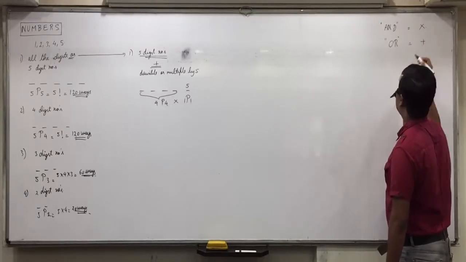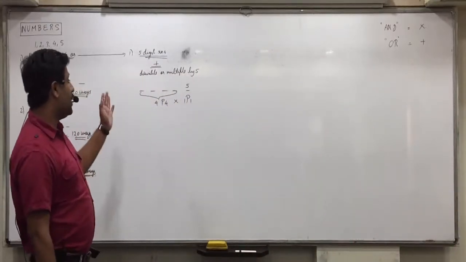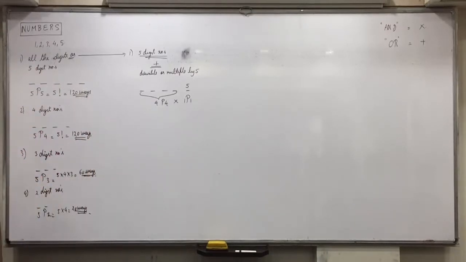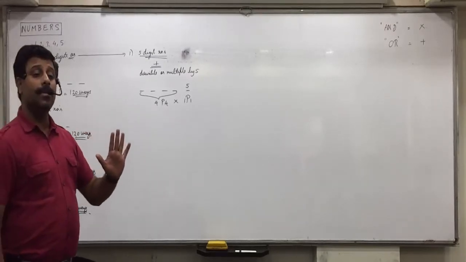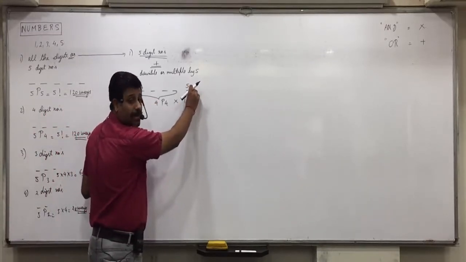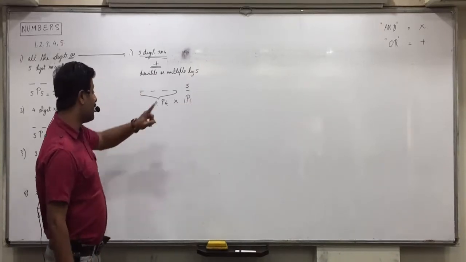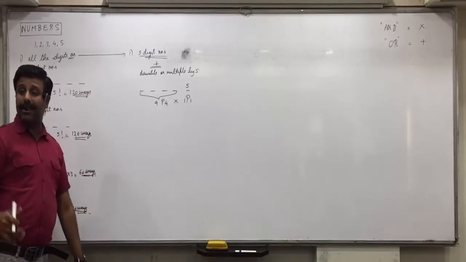Throughout the chapter, remember: whenever the word 'and' comes in the interpretation, it means you multiply. Whenever the word 'or' comes in the interpretation, you will add. So when I say the number should be a multiple of 5 or divisible by 5, it means the last number should be 5 and the other 4 numbers should be in the other 4 places. And means multiply, or means plus. Is everyone clear with this? So 5 is to come only in the last place. One number, one place, how many ways? 1p1. And the other 4 numbers should come in the other 4 places. That can be done in how many ways? 4p4 ways.